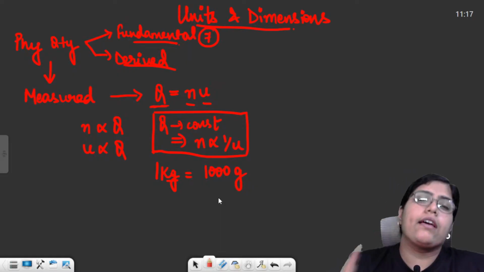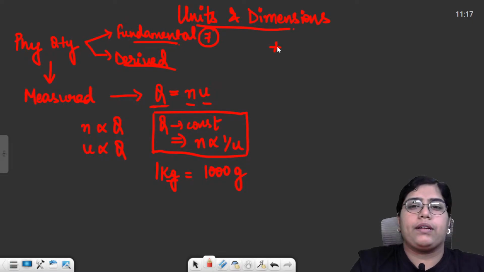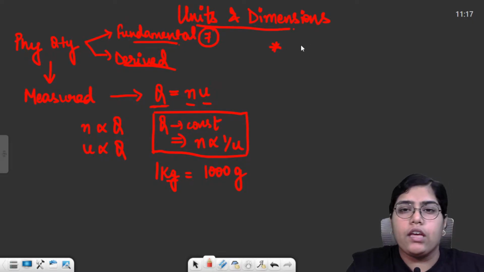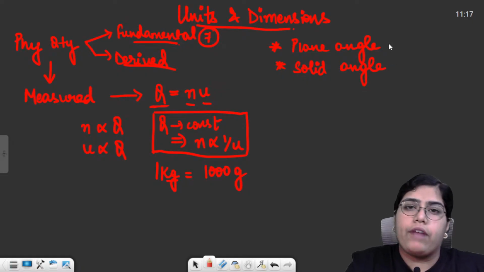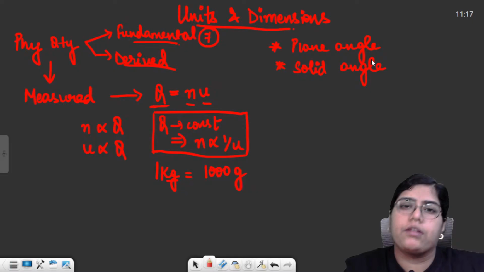And then there were two exceptions. You just have to remember the exceptions very carefully. There were two quantities. First was your plane angle and second was your solid angle. Ideally, they should have been unitless quantities, but they are not unitless. Why would they have been unitless quantities? Because they are the ratio of two same physical quantities.